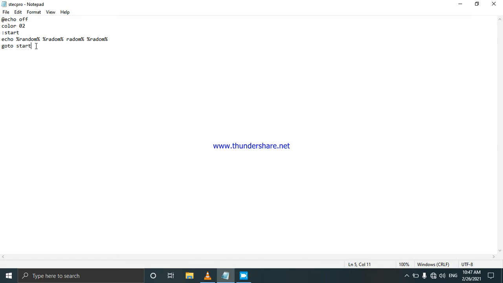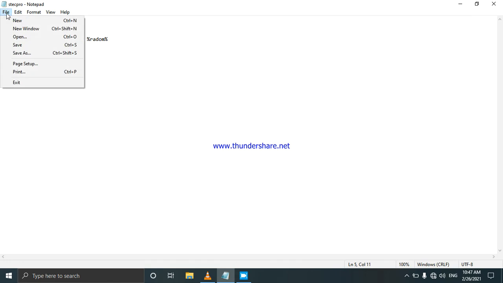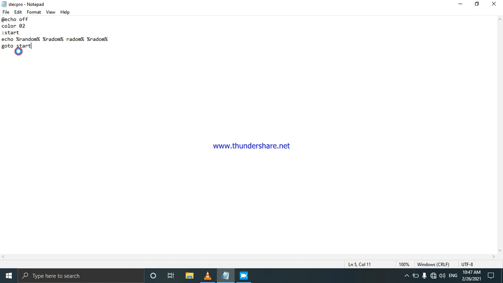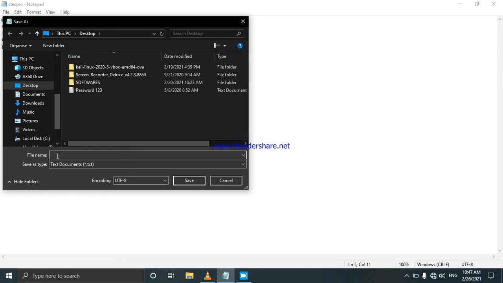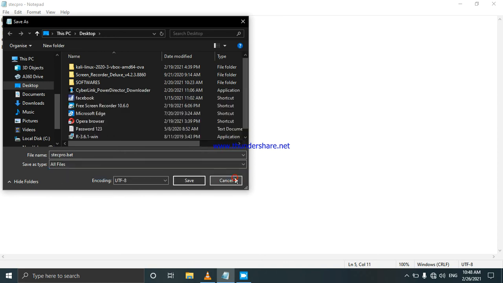After typing our code, you come to the file, save as, and the file name, let's have any name. For example, in my case, I'm going to type Stack Pro. Then I save the file extension as stackpro.bat, and the save as type should be all files. Then of course I'll be saving it on the desktop.